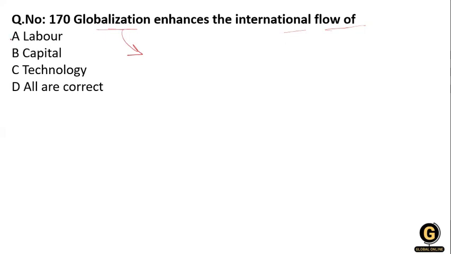So that's why all of the above is correct: globalization enhances the international flow of labor, capital, and technology.